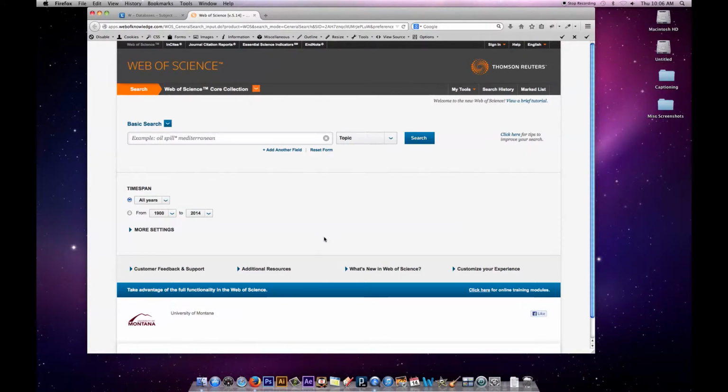So Web of Science is probably the most popular science database. Lots of science researchers use it. It's great for biology and ecology. And we're going to take our topic and break it down into keywords.